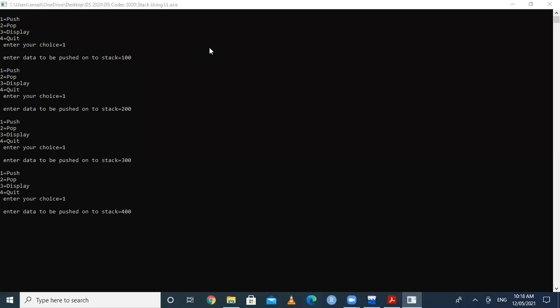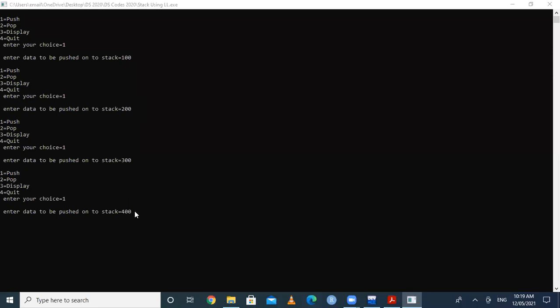Can anyone tell me whether there is a condition called stack is full in case of linked list implementation? Yes or no? Whether there is a condition for stack is full in linked list implementation? Yes or no? So the answer is there is no such condition. So we can create n number of nodes, we can push n number of data. So we will restrict to these 4 elements, 100, 200, 300, 400.